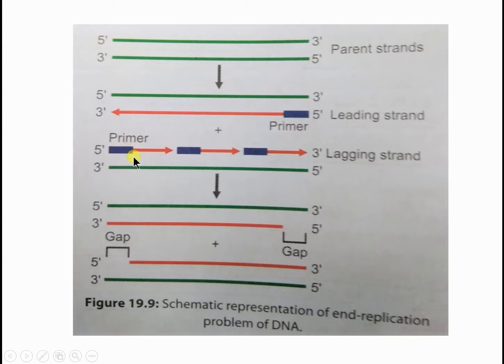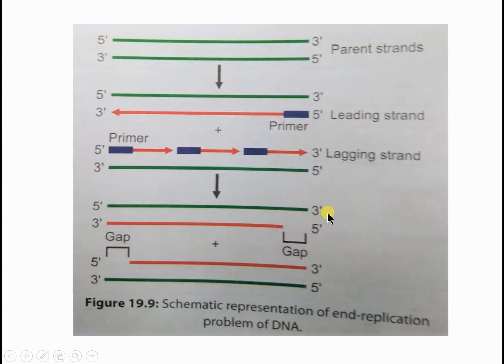Suppose flap endonuclease removes this primer and this primer. But DNA polymerase only adds nucleotides, it only acts in the 5 prime to 3 prime direction, and it only adds nucleotides to a previously existing stretch of nucleotides. So as this primer is removed, DNA polymerase cannot work here, because there are no DNA or RNA nucleotides, as these are the ends of the chromosome. So what happens? As it is removed by the flap endonuclease enzyme, there is a gap here at the 5 prime 3 prime end, and also here, on both sides.